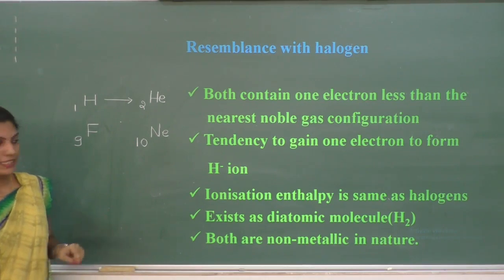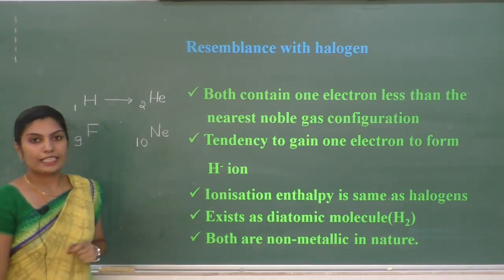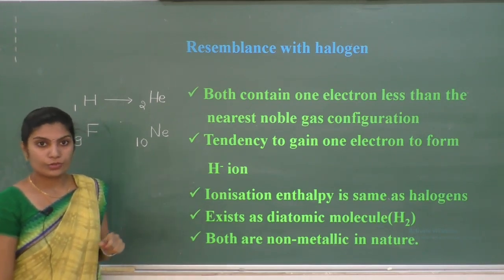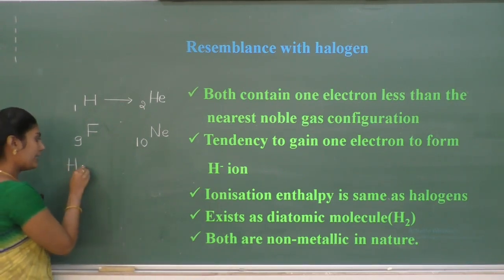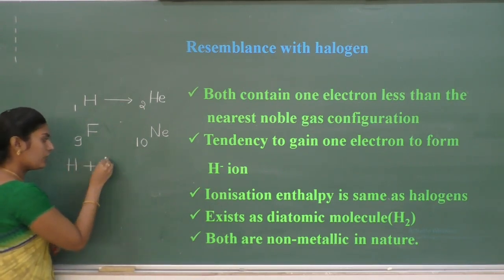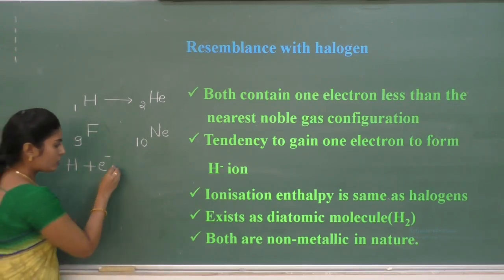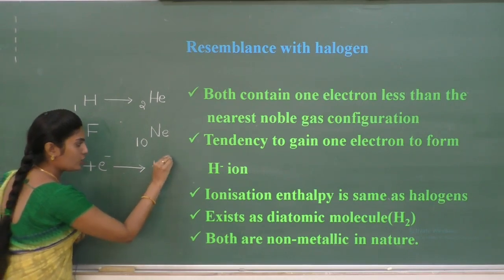Next similarity is both have a tendency to gain an electron to form an anion. You know that when the neutral hydrogen atom containing 1 electron gains another electron, it is going to form an anion like H minus.